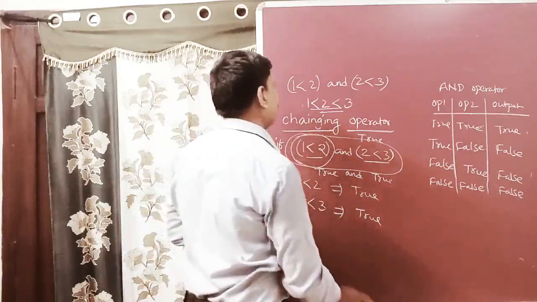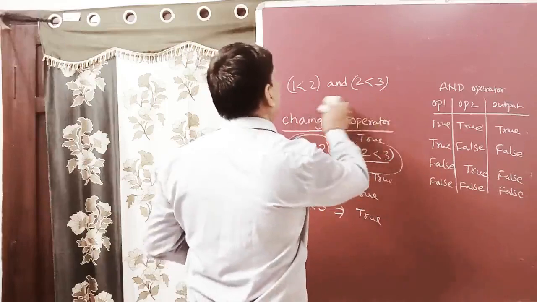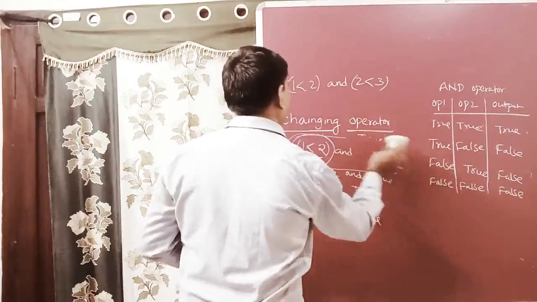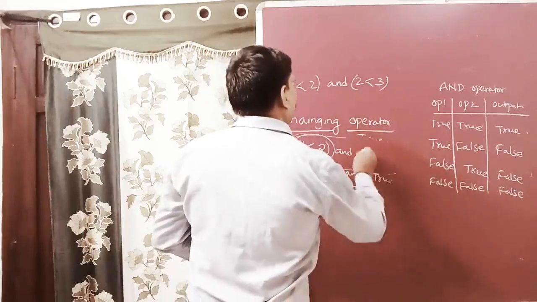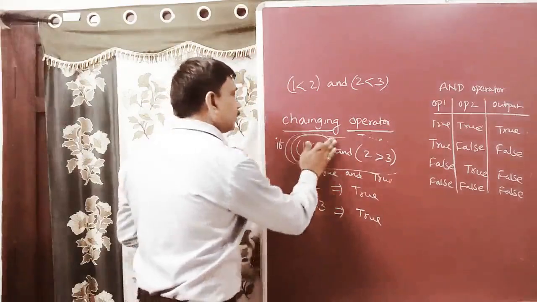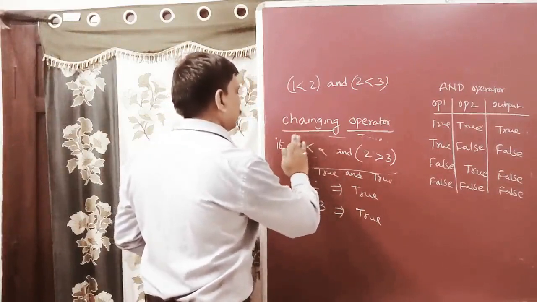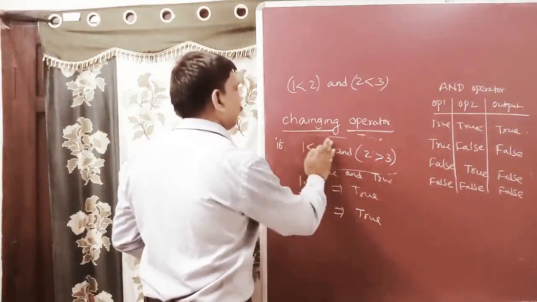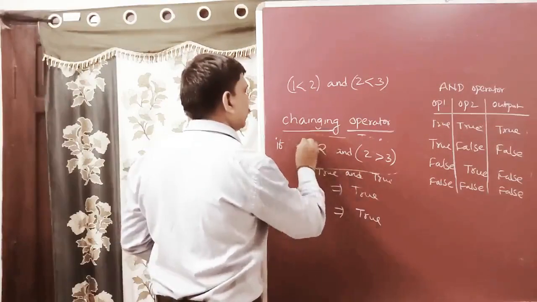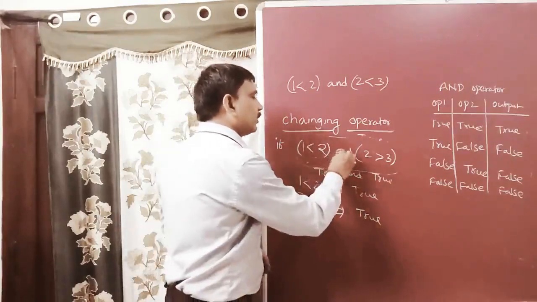Suppose I am writing one more example here. See, 1 is less than 2 and 2 is greater than 3.